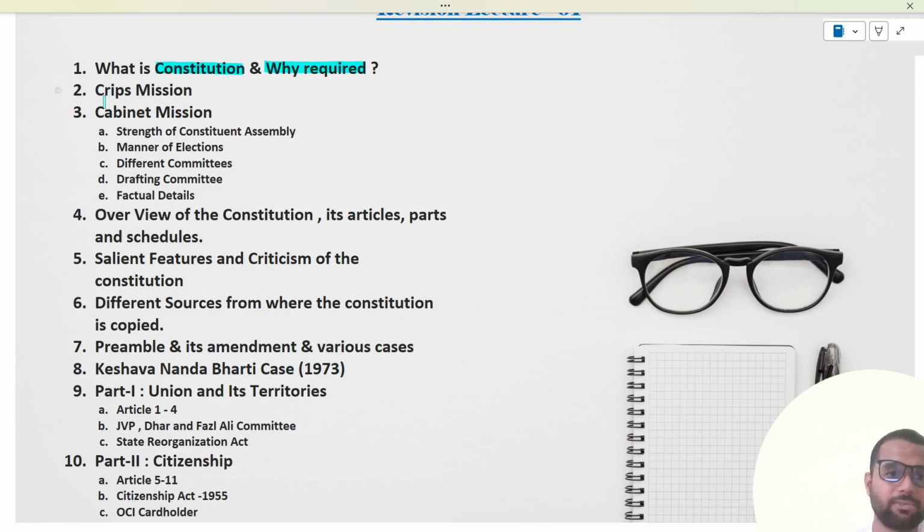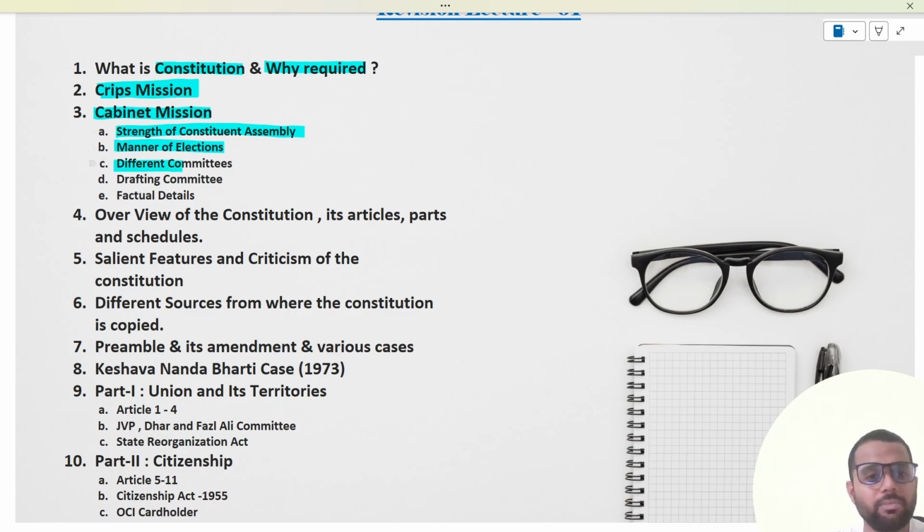Then we have seen the Cripps Mission, where the very first time the Constituent Assembly to frame the Constitution of India was discussed, although the mission failed because it was an arrow in the air with no aim, just to gain the support of the Indians to cooperate with them during the Second World War. Then we have seen the Cabinet Mission, wherein the details of the strength of the Constituent Assembly, how the members would be elected, and then the Constituent Assembly itself was formed, and the different sessions that took place, and the different factual data about the Constituent Assembly.